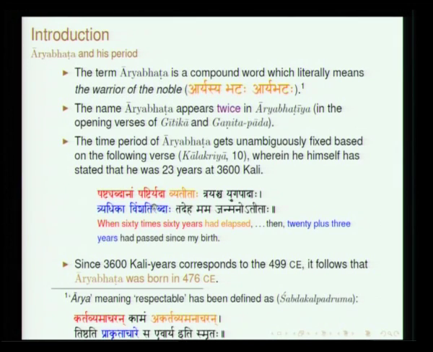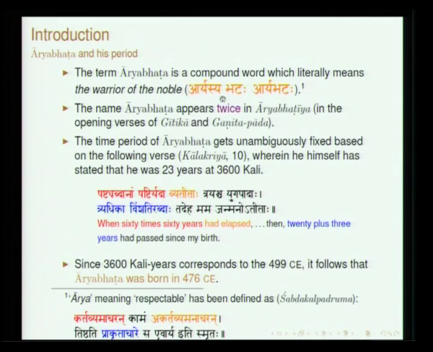So, Aryabhata can be derived in 2 ways: the one who protects, the one who safeguards and so on and so forth. Anyway, Aryasya Bhataha, Aryabhataha. This is how the term can be derived, and the very name of the text is based on the name of the author. Sometimes it just happens the text could be completely different; Abhijnana Shakuntalam has nothing to do with Kalidasa. Here it is called Aryabhatiyam, that which belongs to Aryabhata or that which has been composed by Aryabhata. That is why it is called Aryabhatiyam.